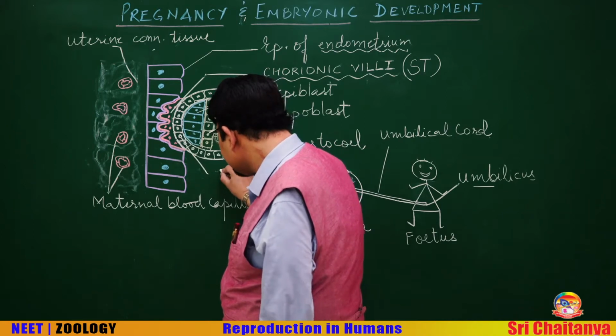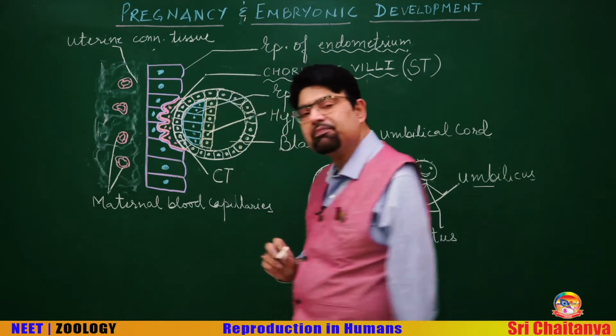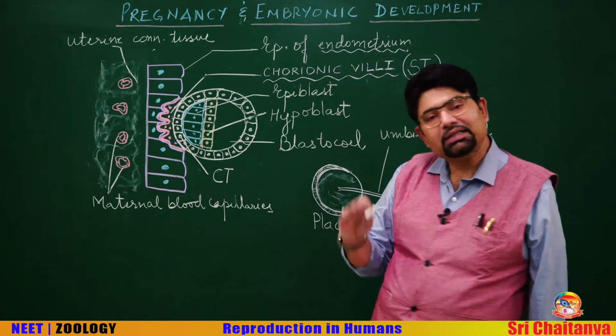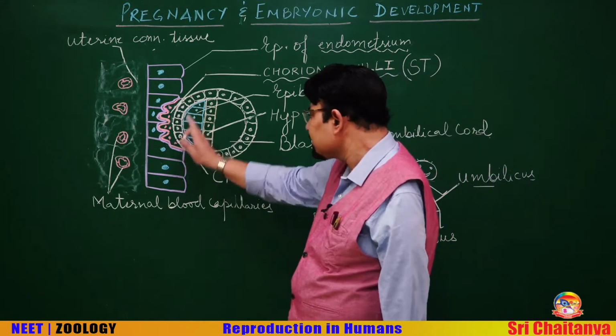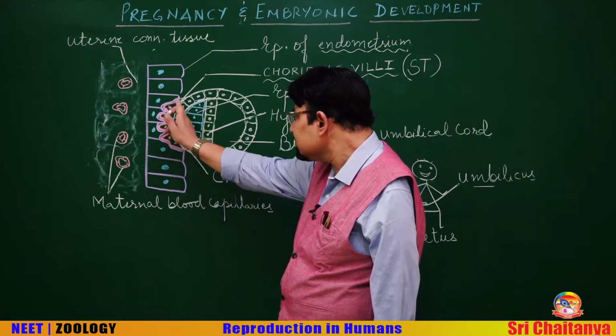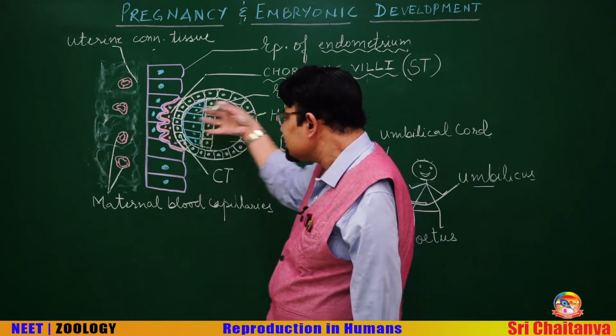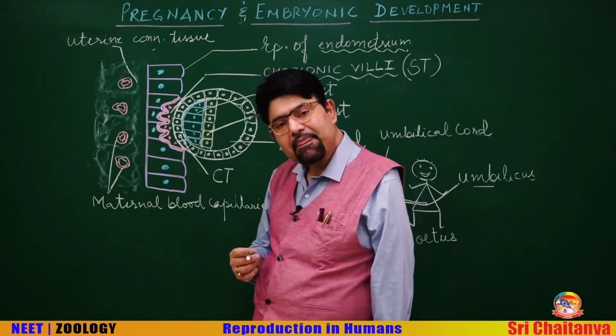I will write here CT, cytotrophoblast. Or else you can just understand it is trophoblast, and this is one layer which has come out of the trophoblast, this pink color one, showing finger-like projections inside the maternal tissue.